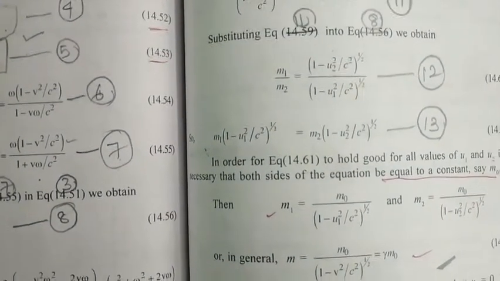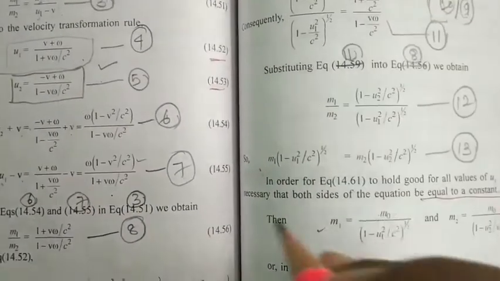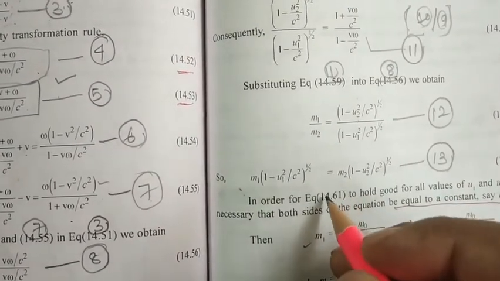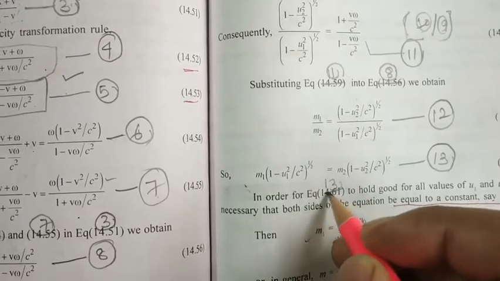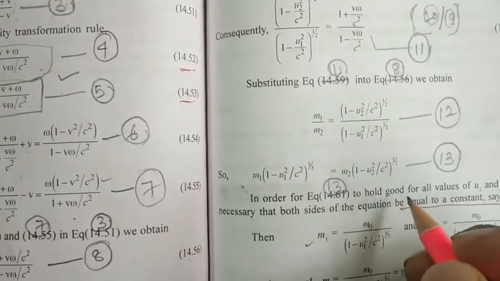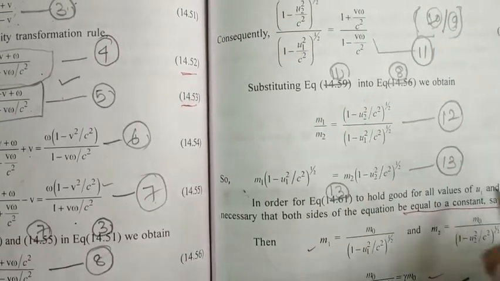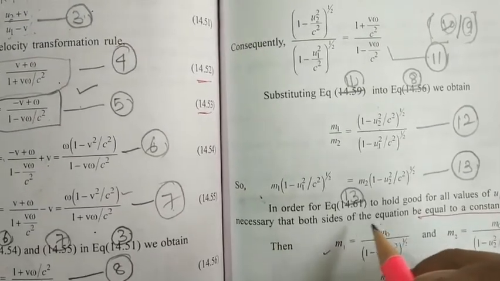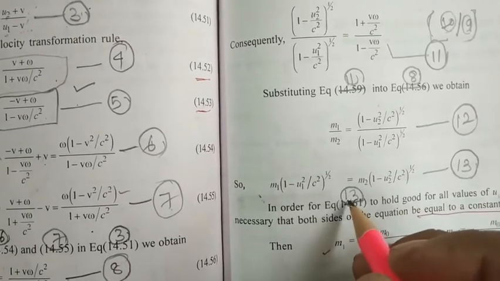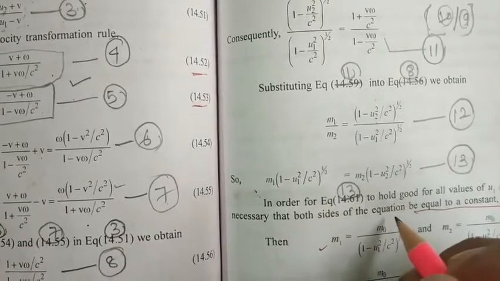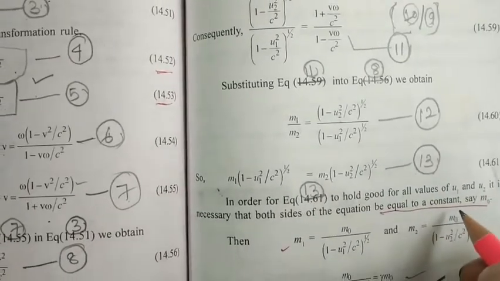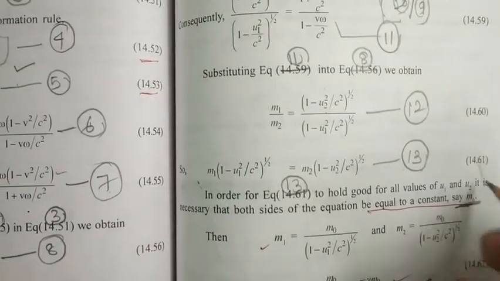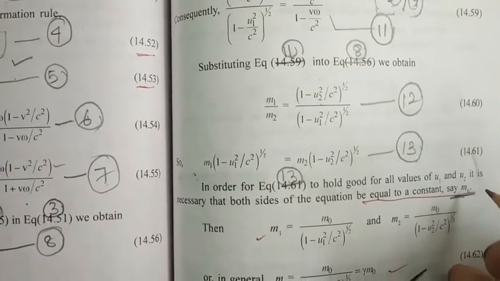So for equation number 13 to hold good for all values of u1 and u2, it is necessary that both sides of this equation number 13 be equal to a constant. Let it be m0. Here m0 is nothing but the rest mass of the particle.